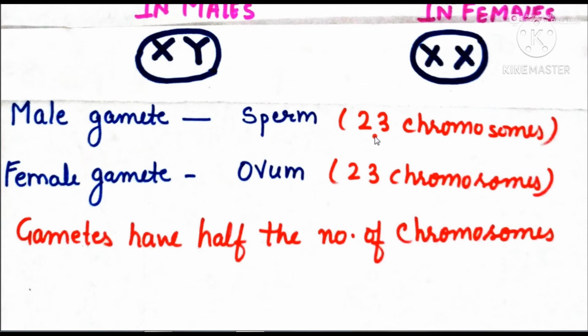And that's why a single gamete cannot form an individual. When these two gametes fuse together during fertilization, they become 46. Otherwise, they contain only 23. That's why fertilization is important, to restore the number of chromosomes.